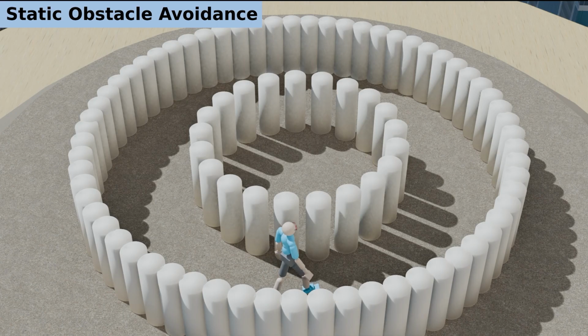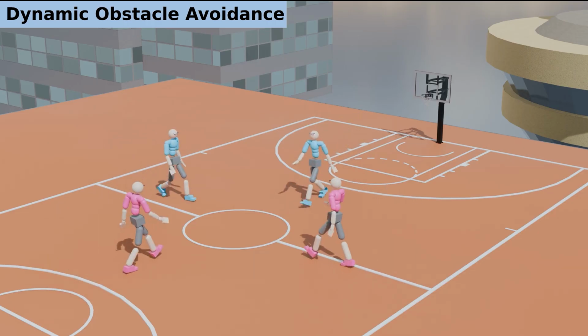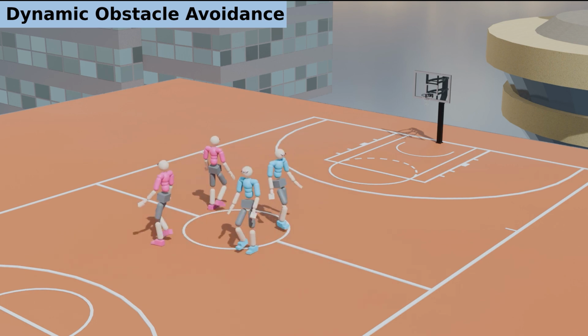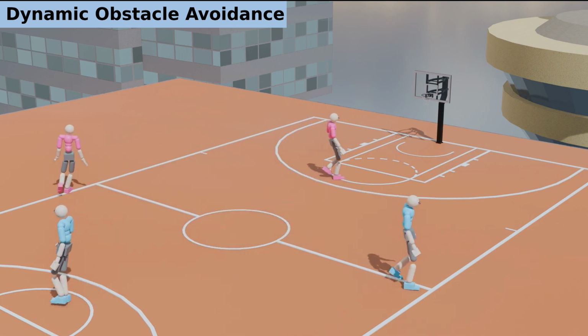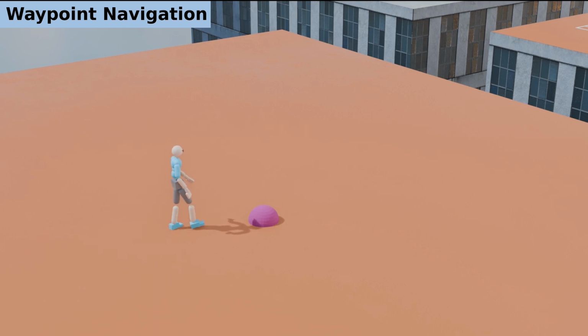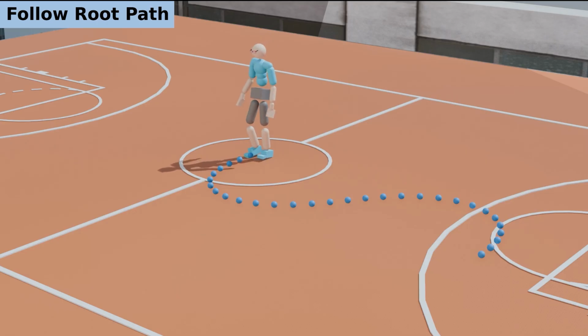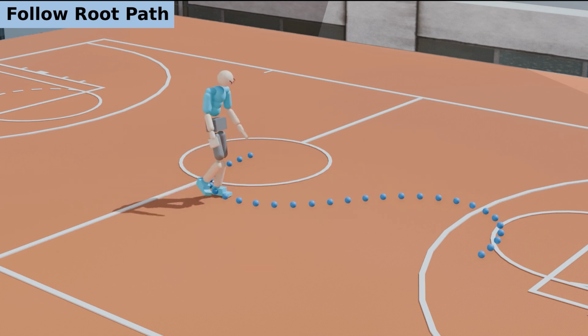Using classifier guidance, our model can easily steer the character to avoid static obstacles during inference. We can extend the formulation so that the character can also avoid dynamically moving obstacles, such as other characters. Additionally, we can specify a list of waypoints and steer the character to move toward them in sequence. Our model can perform a variety of tasks by defining the problem in each task space.